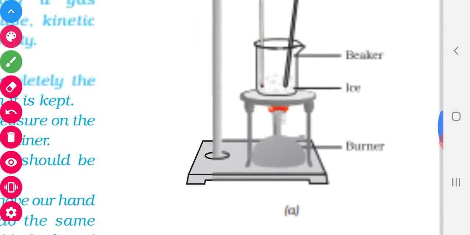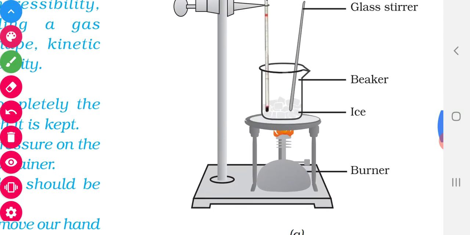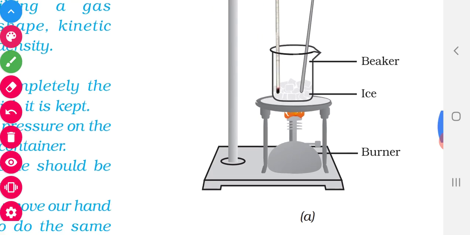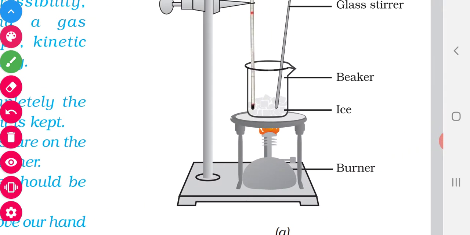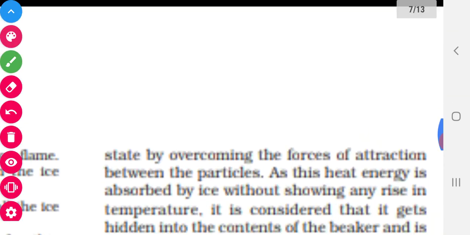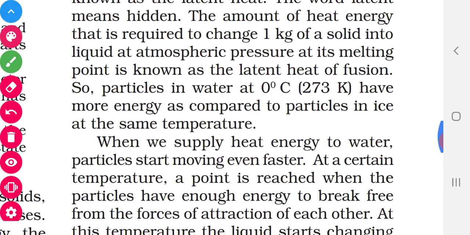But the temperature does not rise, the temperature will stay at 0 degrees Celsius only. So this heat will convert all the ice into liquid. So this heat is hidden in the beaker, isn't it? That's why it is called latent. So the definition of latent heat of melting is very, very important.